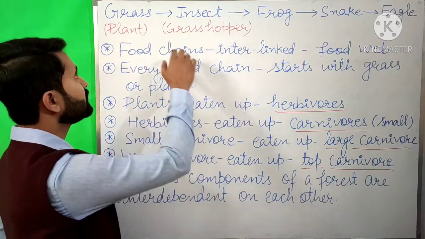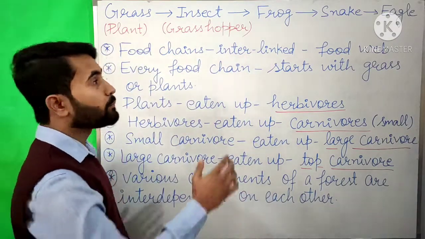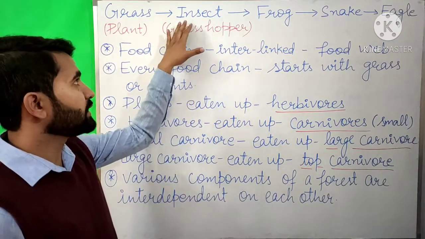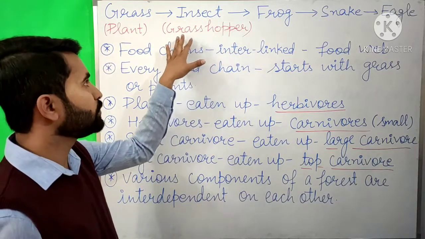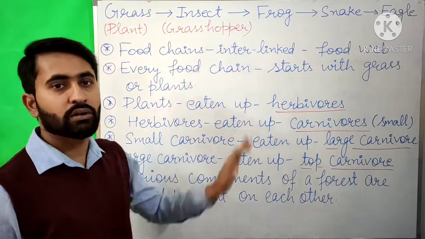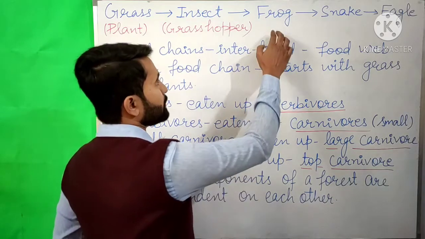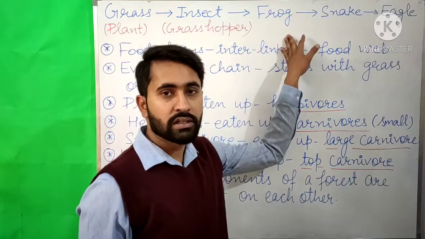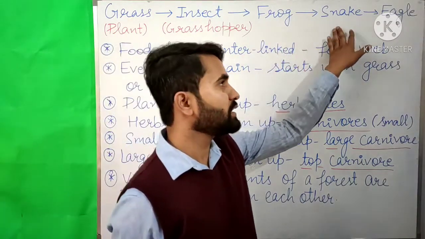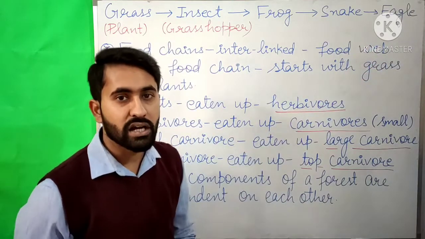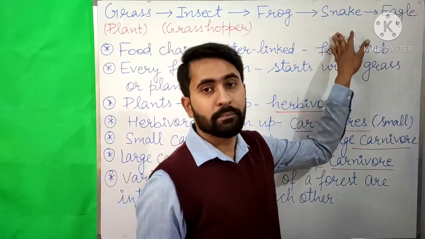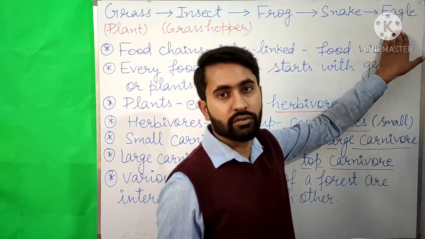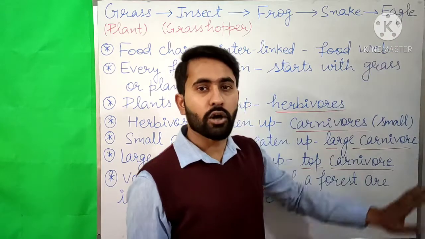As we can see here, the first step is a plant. Now the plant is eaten up by the other animal or the insect that are known as the herbivores. Now this herbivore is eaten up by a small carnivore, and this small carnivore is again eaten up by a large carnivore, and this large carnivore is again eaten up by a more large carnivore that is known as the top carnivore. So the eagle here is a top carnivore.